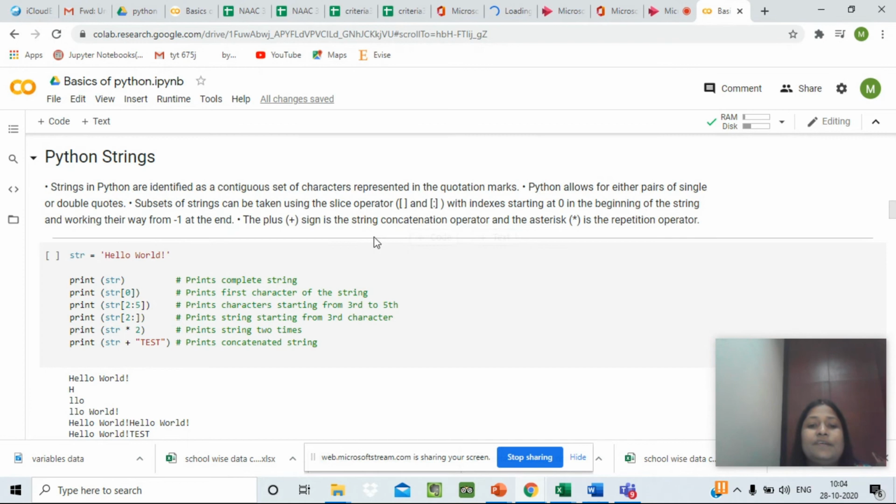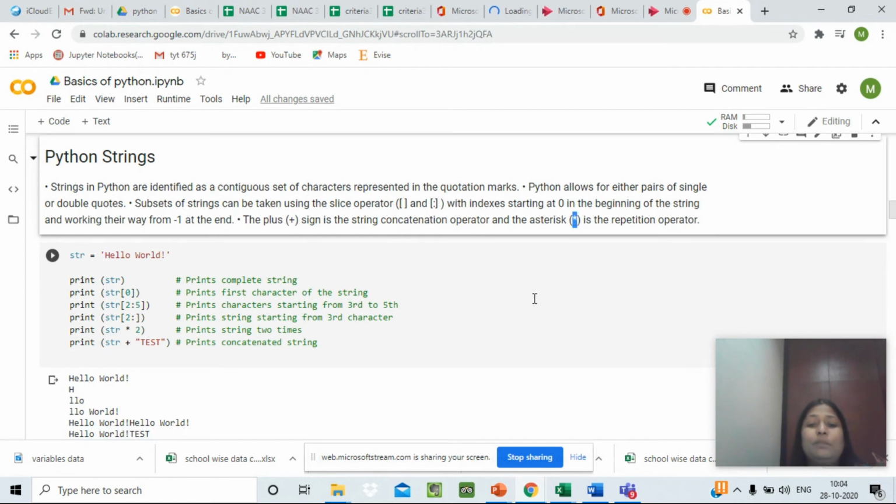The plus sign is string concatenation. Concatenation means whenever we want to combine two strings, we can use a plus symbol, and an asterisk is the repetition operator. When we want to repeat the string twice, thrice, we can use this asterisk operator.